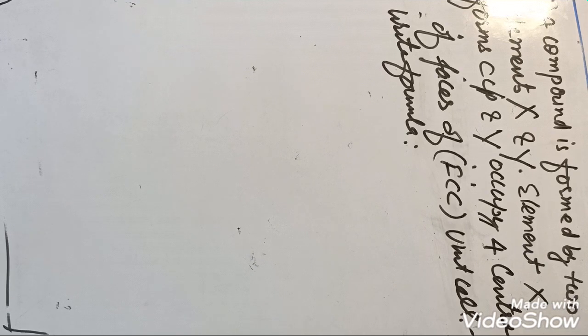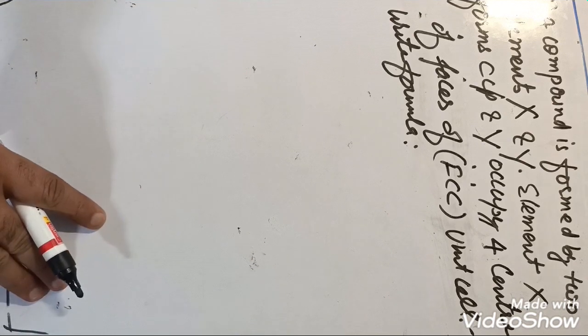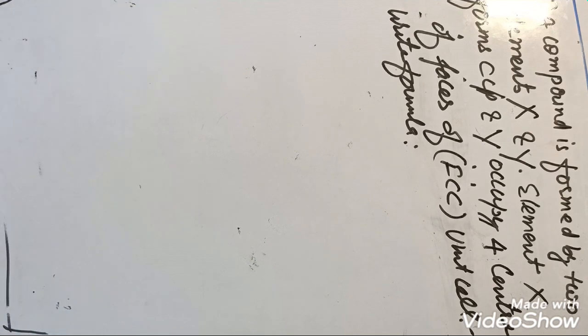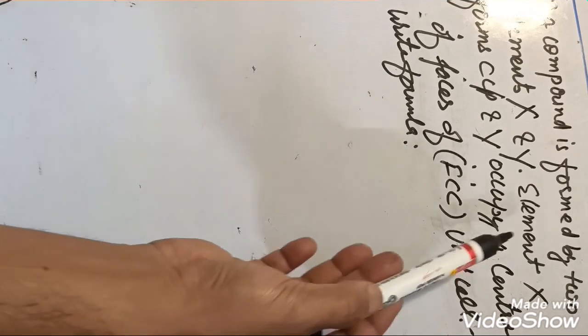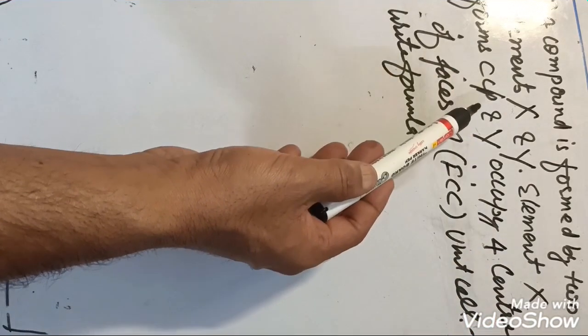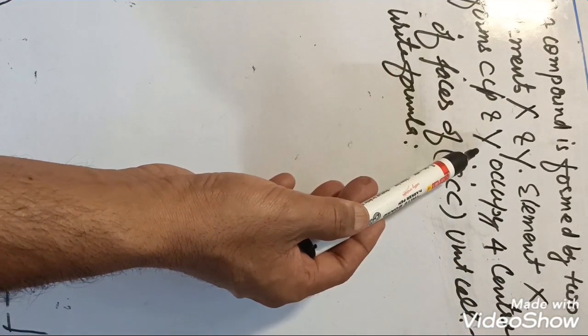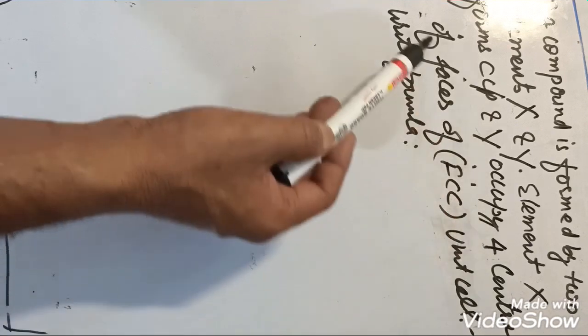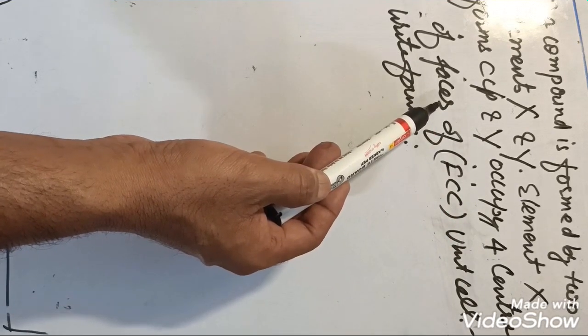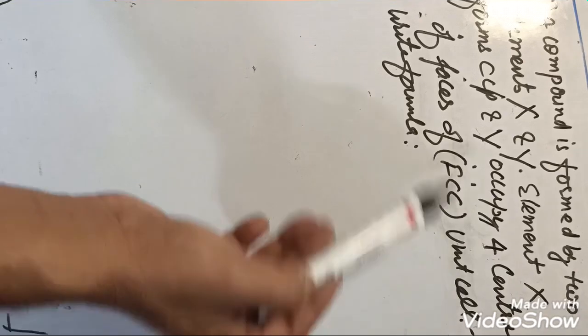Now look here, another question here, that a compound is formed by two elements, element X and element Y. Element X forms CCP, and element Y occupy 4 center of faces of FCC unit cell.